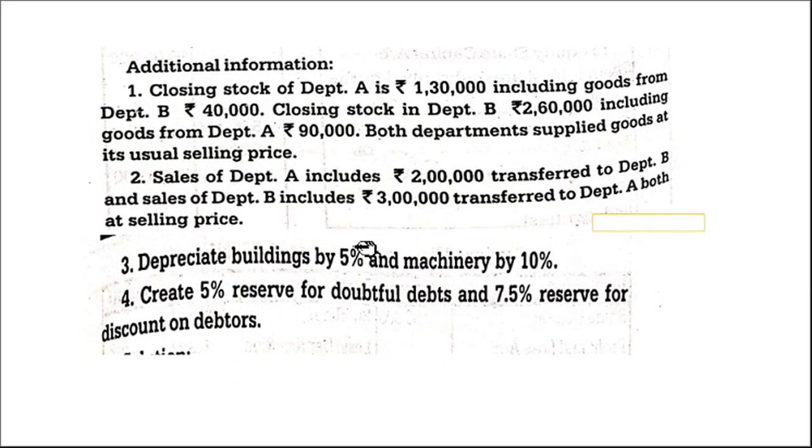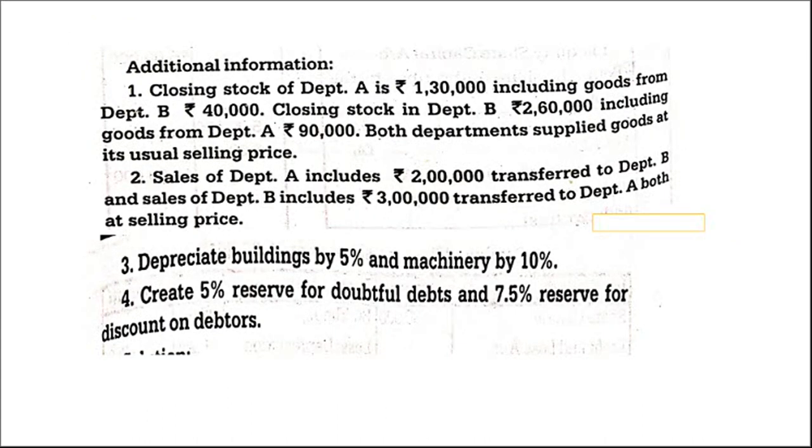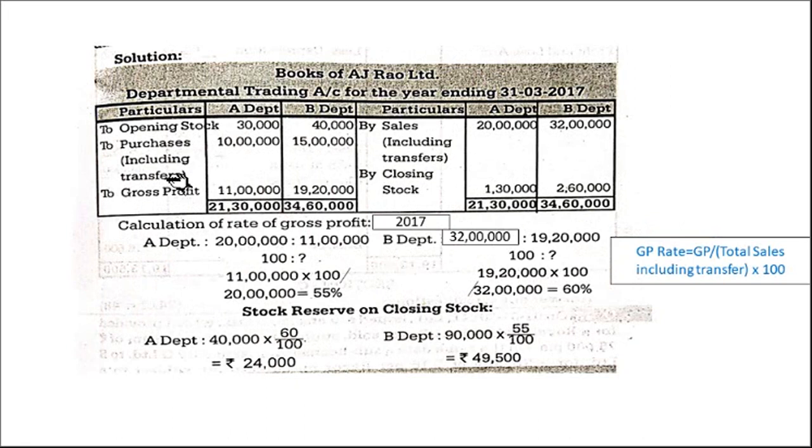Either you can separately show it, like sales, because it includes interdepartmental transfers, but no need as they have given the net figure in the trial balance. In the trial balance all the net amount will be given. So we can directly take 10 lakh and 15 lakh purchases, 20 lakh and 32 lakh sales. But in the bracket you can write including transfers. Then there is closing stock 1,30,000 and 2,60,000.